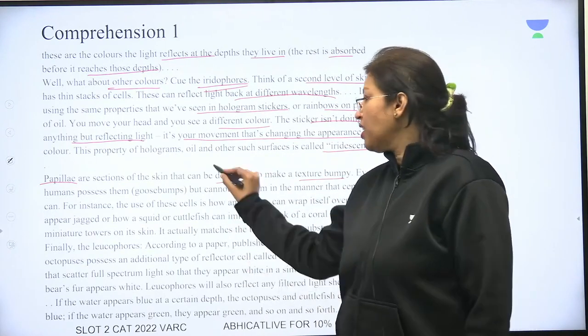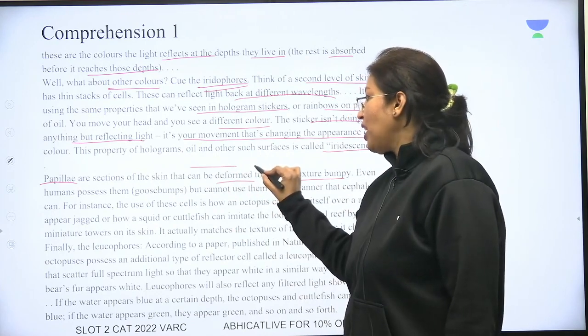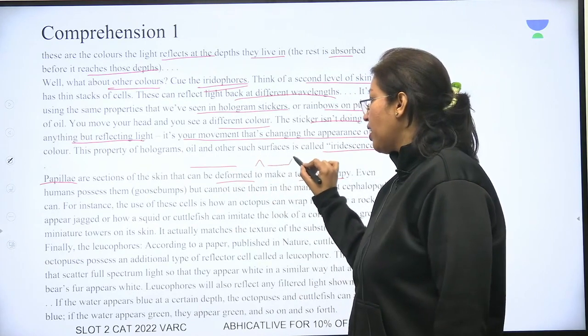bumpy. तो skin smooth है, ये papillae की वजह से skin bumpy हो जाती है.